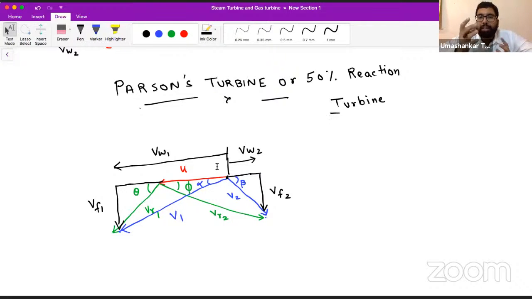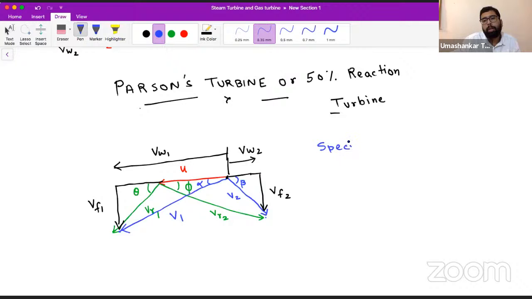So what is special about the Parsons reaction turbine? It is very highly used. I am skipping some derivation part here. Why am I skipping it? Because for the GATE examination, as you know, it is mostly a numerical kind of paper, and we have already derived a lot. If you want, you may do it by yourself also, but that is not required according to me. The rest choice is yours.